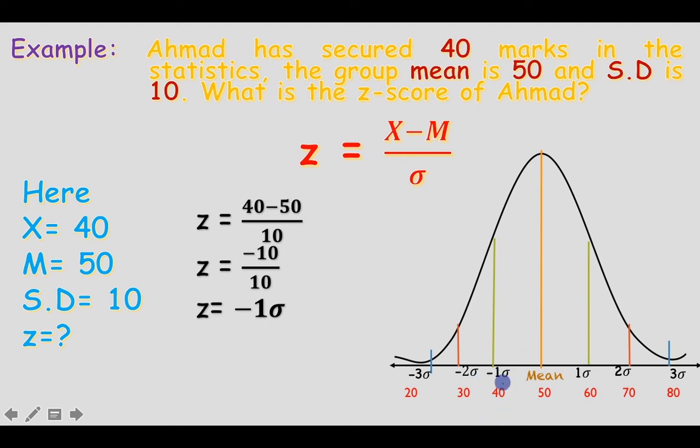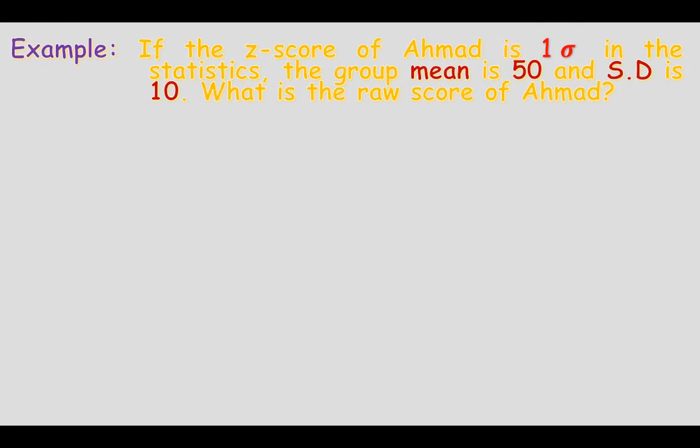That means the standard score of Ahmed is minus 1 SD, minus 1 standard deviation. It's depicted from this normal probability curve also. Now next is how to calculate the raw score when we are given the standard score. Suppose the standard score of Ahmed is plus 1 SD in statistics, and the mean is 50 and the SD is 10. What is the raw score Ahmed has secured?